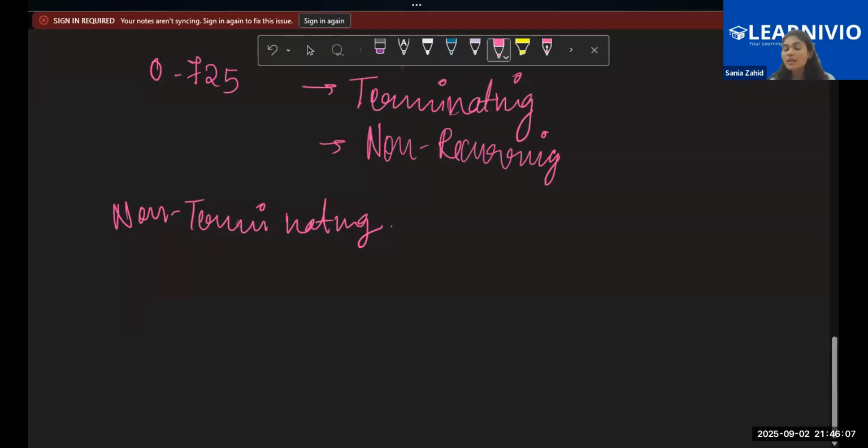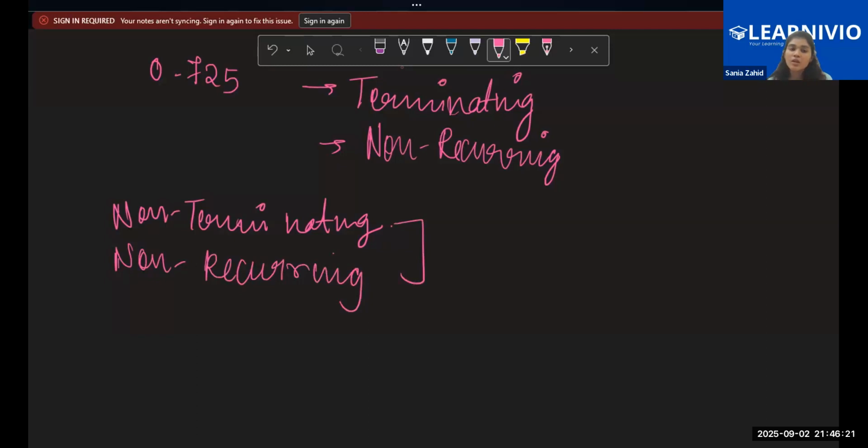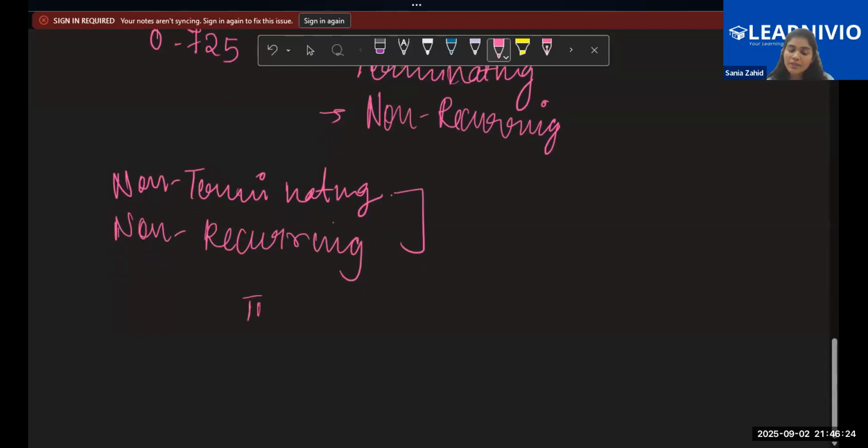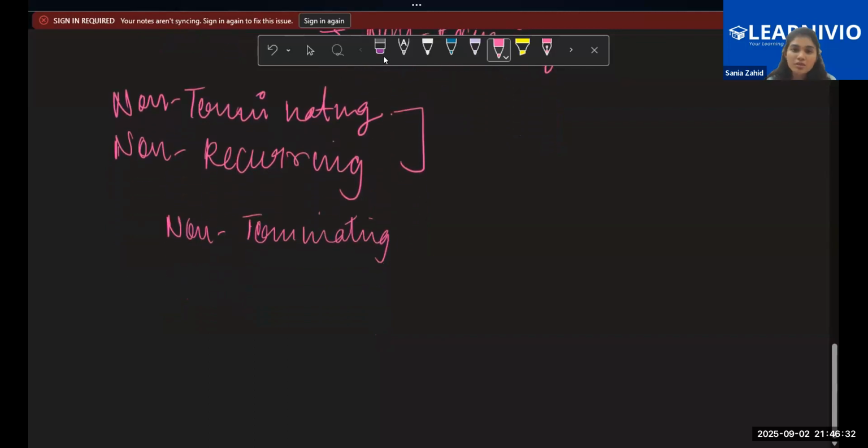So now the kind of numbers that have non-terminating and non-recurring kind of decimal expansion. Ma'am, which one is not possible? You can have terminating and non-recurring.